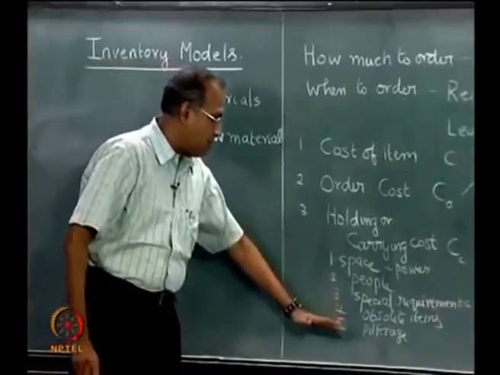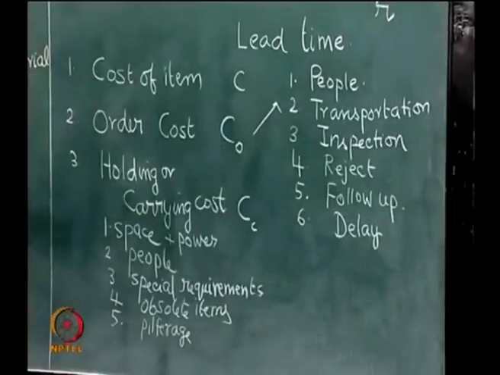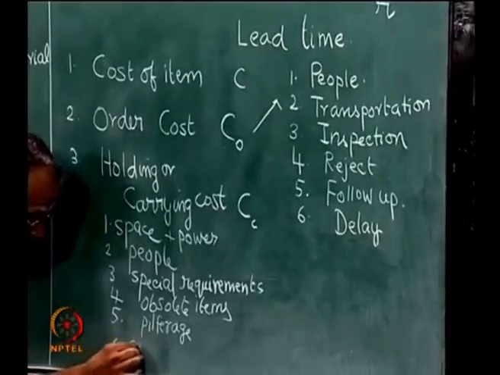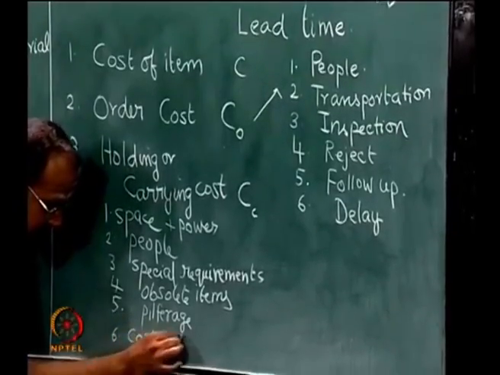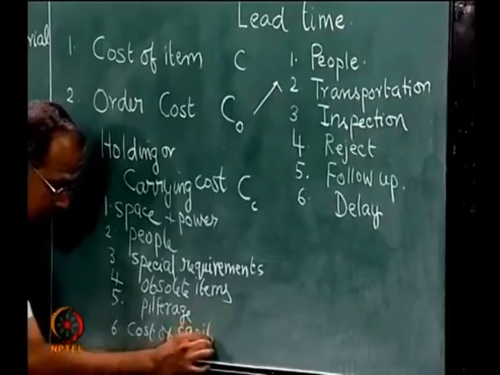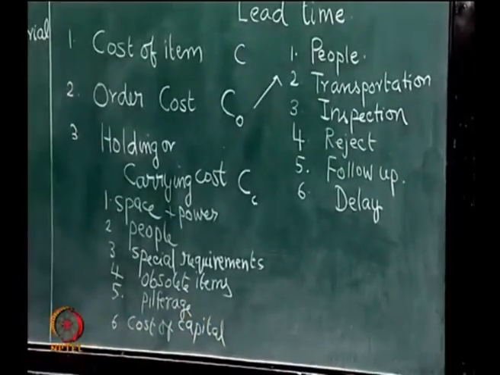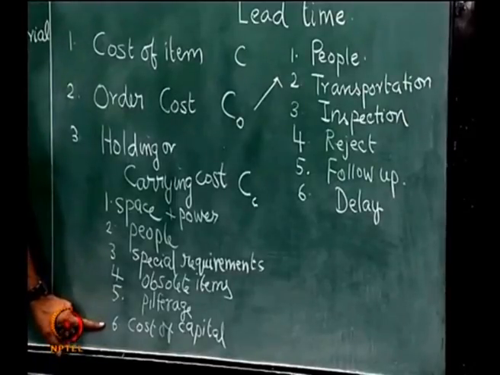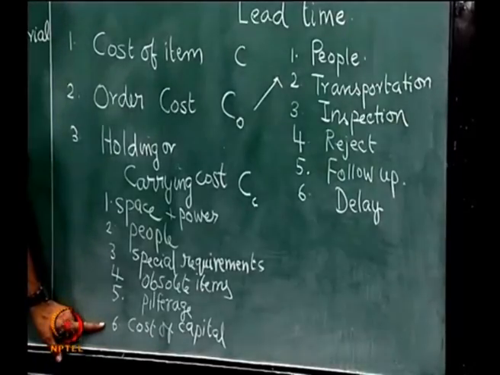So, the most dominant cost of holding the inventory is the cost of capital, though I have written it as the sixth item or the last item. This is indeed the most important of the costs.